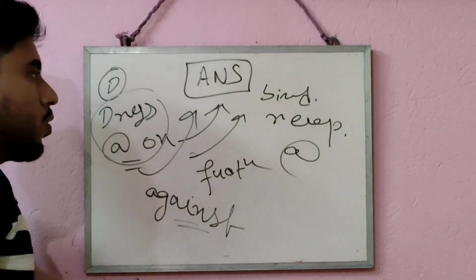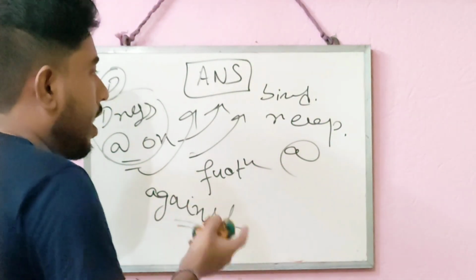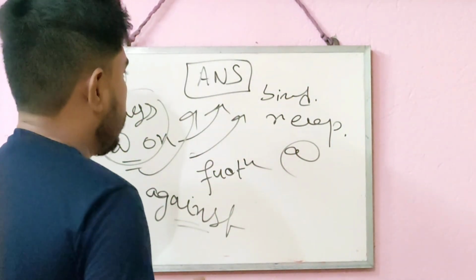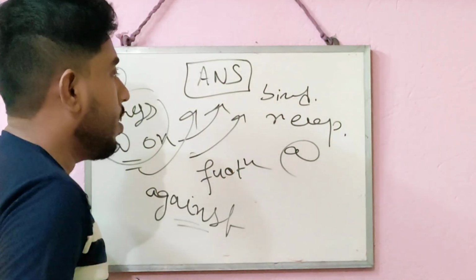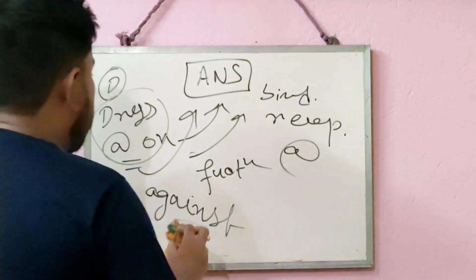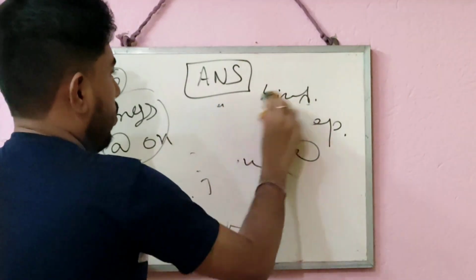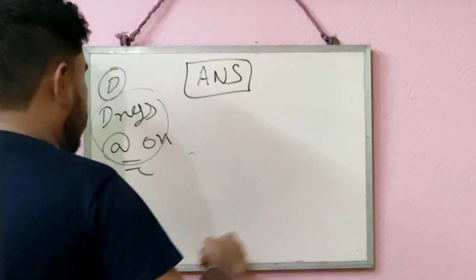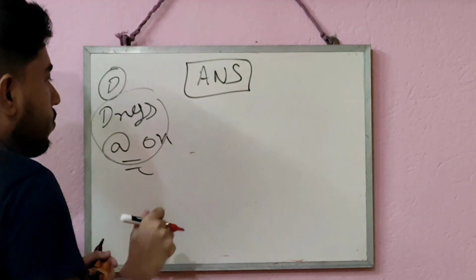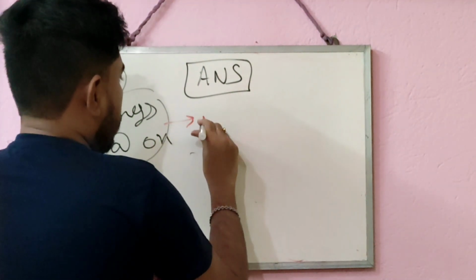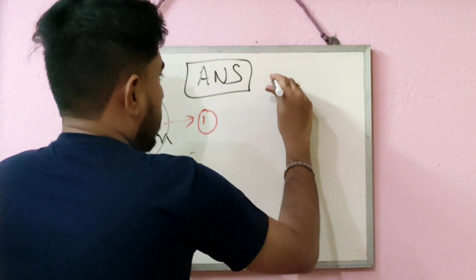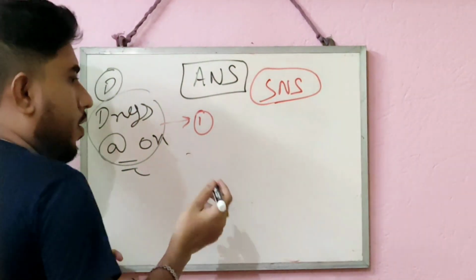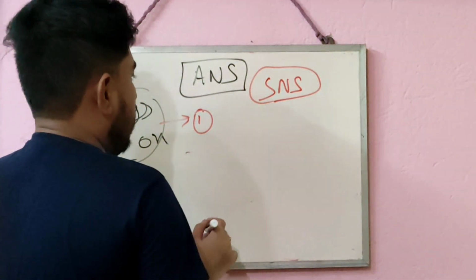Now the drugs that work for the autonomic nervous system, or the drugs that show their action against it, are classified into two classes based on their action. The first one is the drug which acts on the sympathetic nervous system and works the same as the sympathetic nervous system.